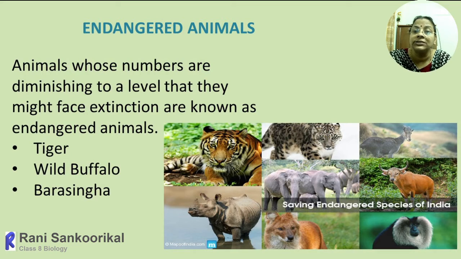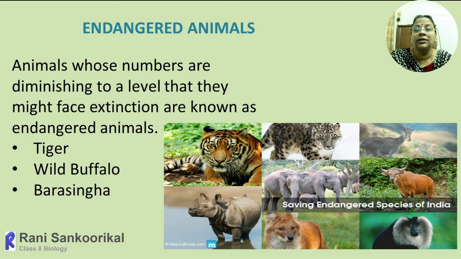Next one, more or less the same way, is endangered animals. That means at present there are numbers, but in the near future they may become extinct. Animals whose numbers are diminishing to a level that they may face extinction are known as endangered.